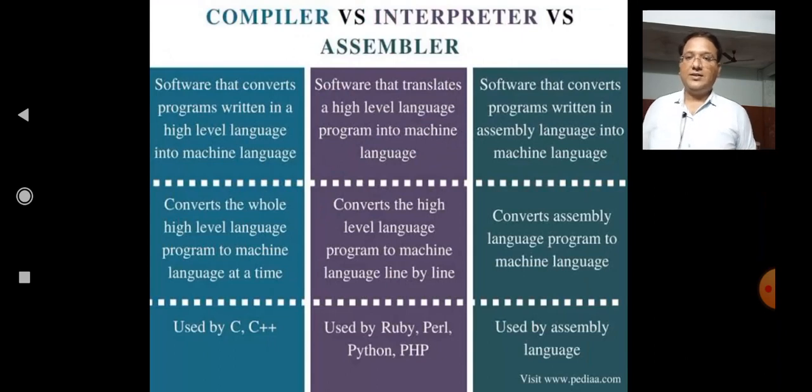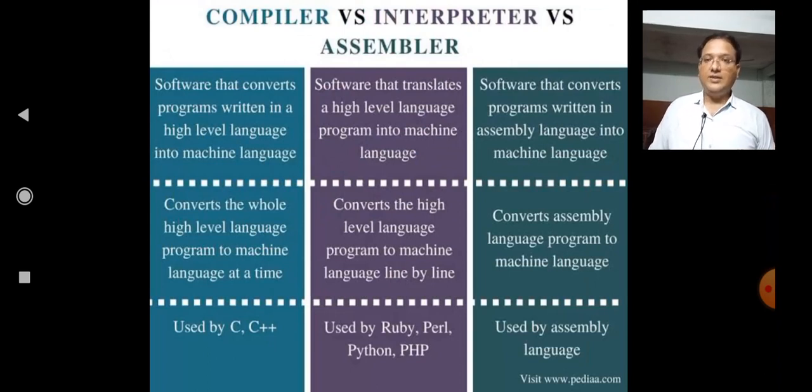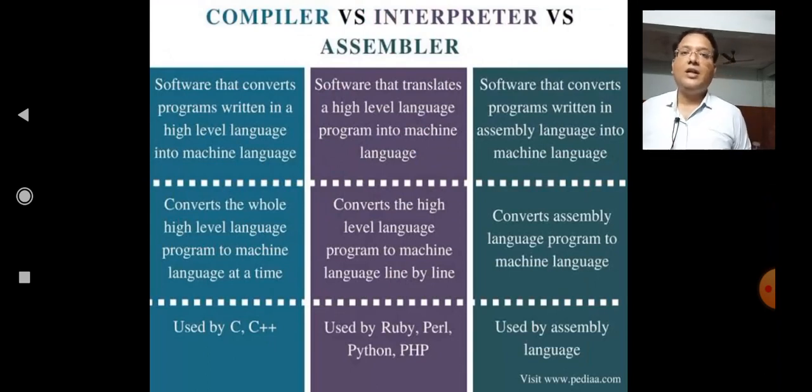Now, next, compiler versus interpreter versus assembler. These three are called language processors. Firstly, we will talk about the compiler. A compiler is software that converts a program written in a high level language into machine language.